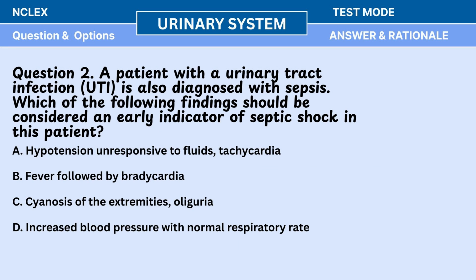Question 2. A patient with a urinary tract infection, UTI, is also diagnosed with sepsis. Which of the following findings should be considered an early indicator of septic shock in this patient? A. Hypotension unresponsive to fluids, tachycardia. B. Fever followed by bradycardia. C. Cyanosis of the extremities, oliguria. D. Increased blood pressure with normal respiratory rate.